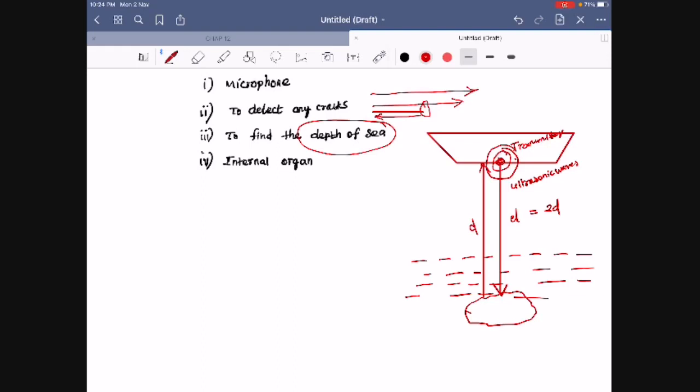But we already know the speed of that ultrasonic wave. For example, I'm sending it at 1500 meters per second, 1400 meters per second, so we have to adjust the speed of the sound. After it passes at that speed, it will come back, and that comeback time is also noted. So we know the time, we know the speed, and from this we can easily calculate the distance.